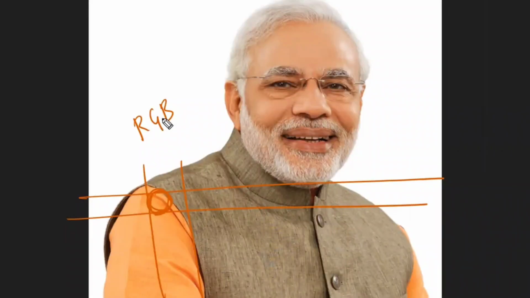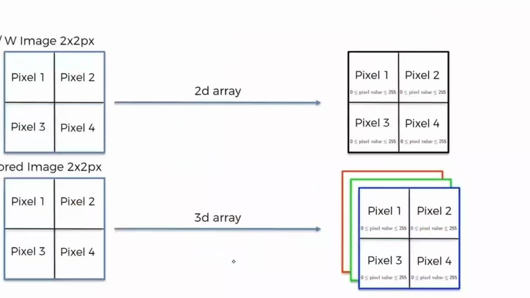It is not with one, right? Here by default we are observing an orange color, but orange is not available by default. It is a combination of red, green, and blue. Any color image is a combination of red, green, and blue, where it is a 3-dimensional array.